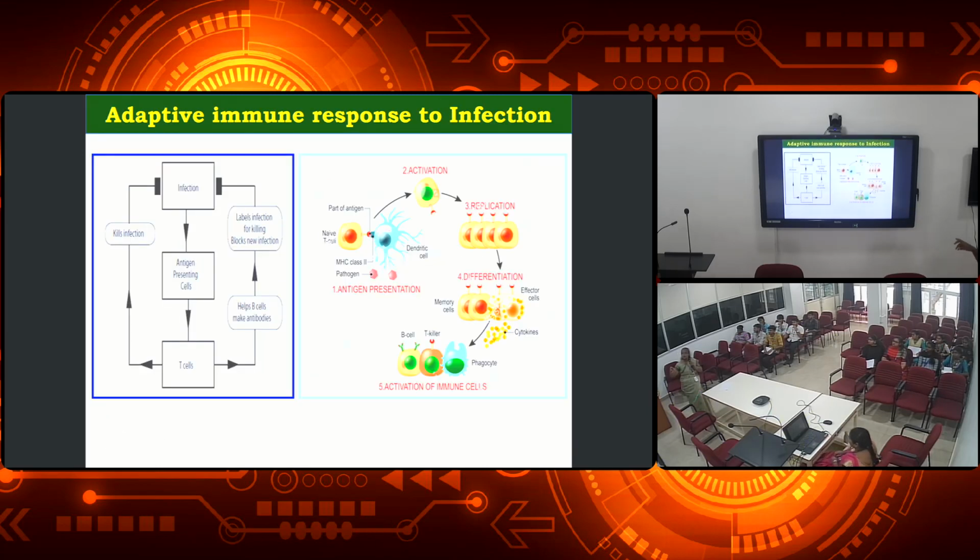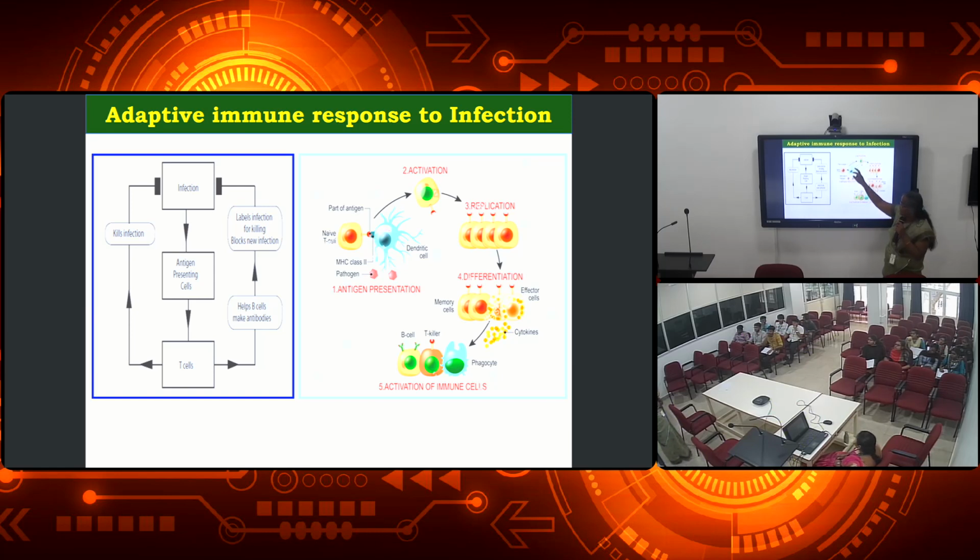So this is how the body responds in immunity. I told you already, when the pathogen enters our body, what will happen? These naive T cells will bind with the MHC class 2 molecules, and then it will activate the cells.